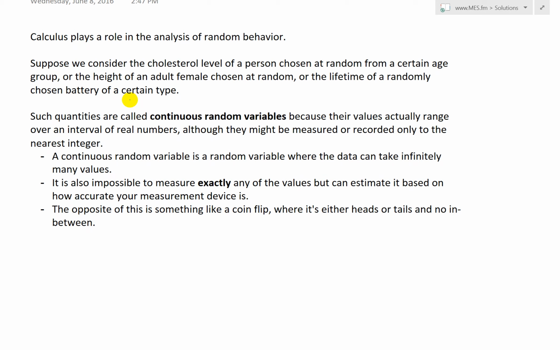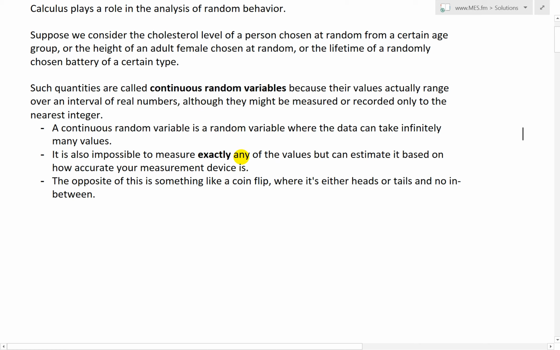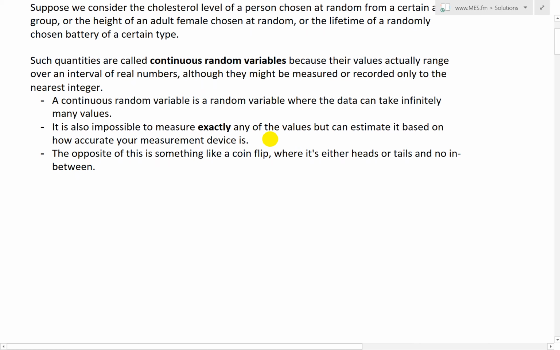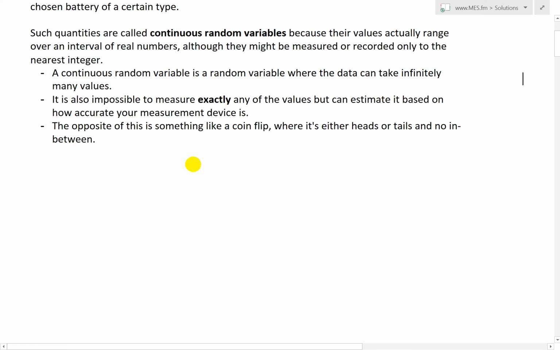These are called continuous random variables because their values actually range over an interval of real numbers, although they might be measured or recorded only to the nearest integer. So they're continuous in the sense that you can't actually measure it exactly. It'll have to be through a range, and if you were to graph them out, you could draw it in a continuous function. Basically, a continuous random variable is a random variable where the data can take infinitely many values. Then I'll explain this further.